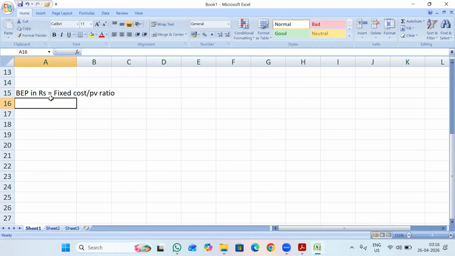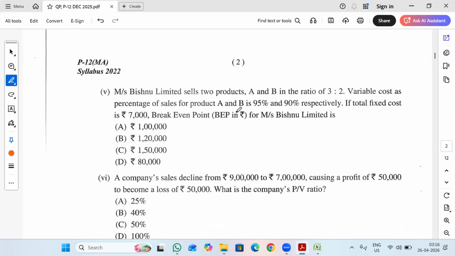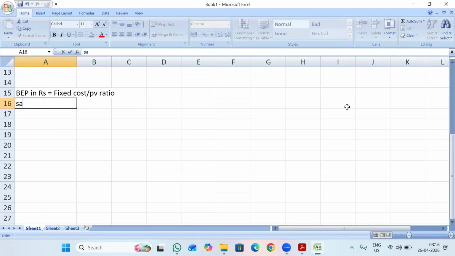So here fixed cost and PV ratio we will be requiring overall, not for individual products. So here we are having the ratio for A and B as 3:2. That is the sales ratio. So sales mix is 3:2. So let us assume I am selling total value of sales is 100. So this is based on assumption only. So this question we can do only based on assumption.